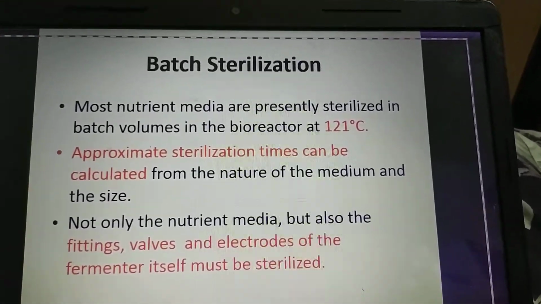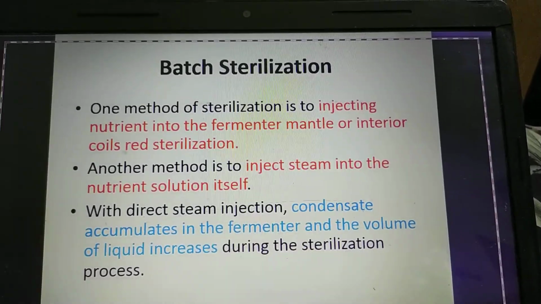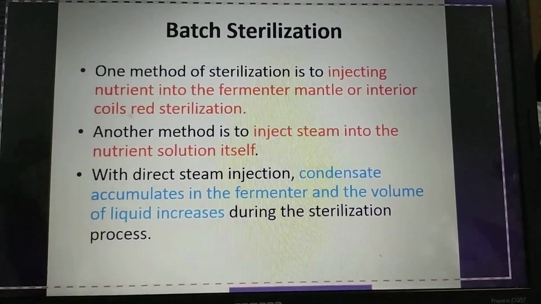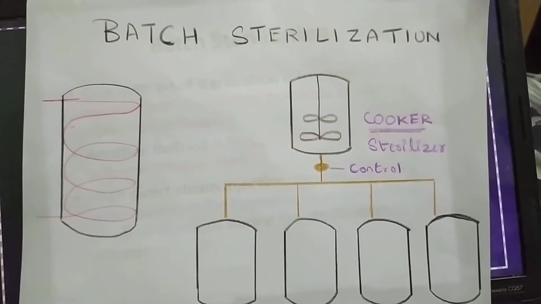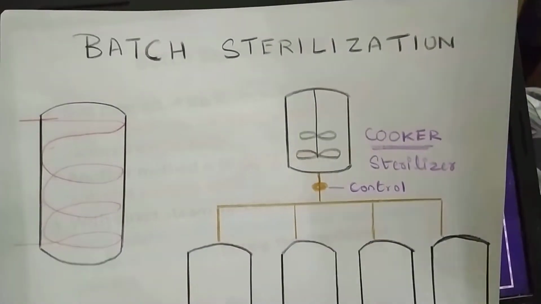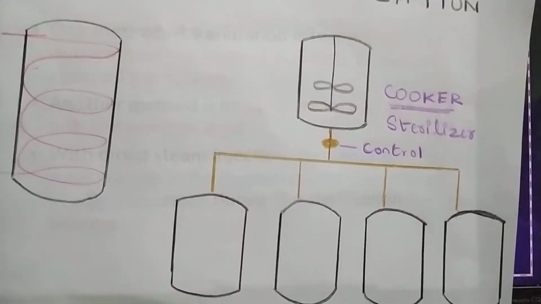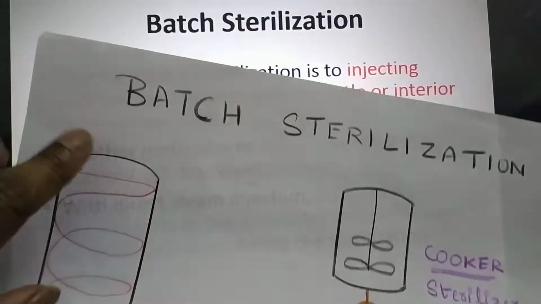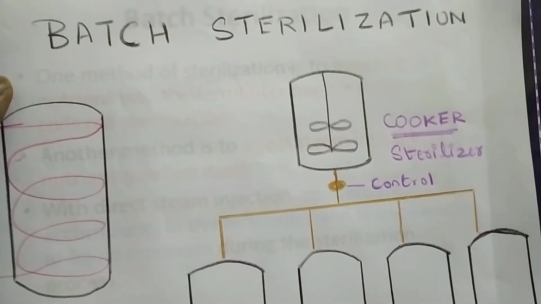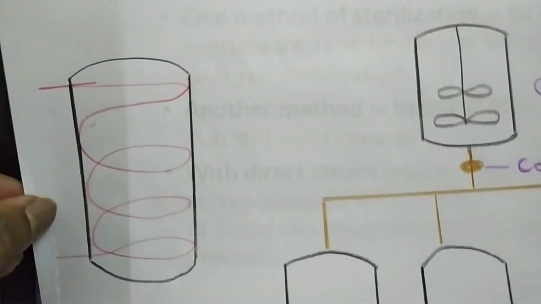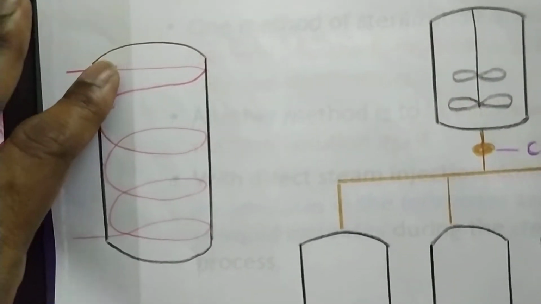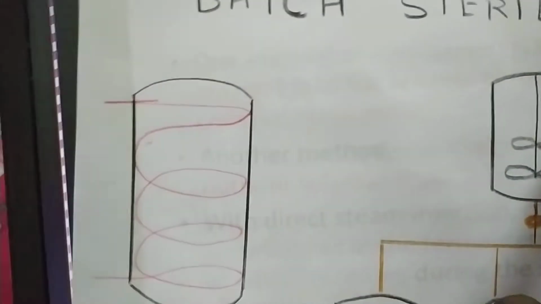I have one more picture related to that. I'll just show you. On the left-hand side you see a fermenter picture, where you can see the coils running here. These coils are running very much parallel to the wall of the bioreactor, isn't it? So the wall of the bioreactor will have these running coils.